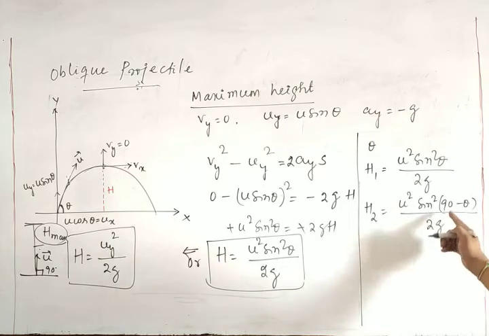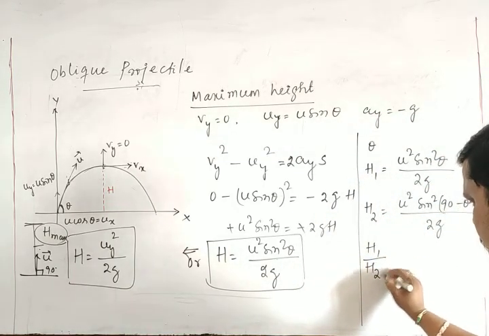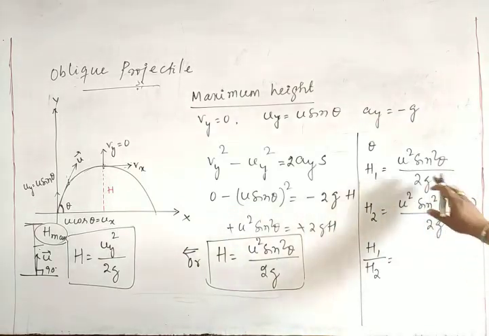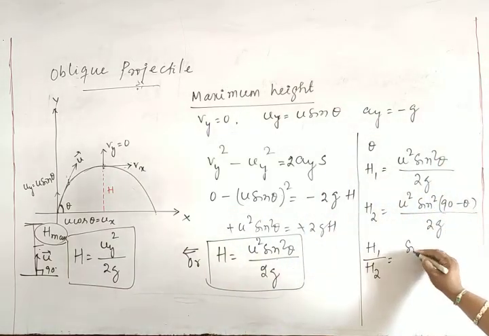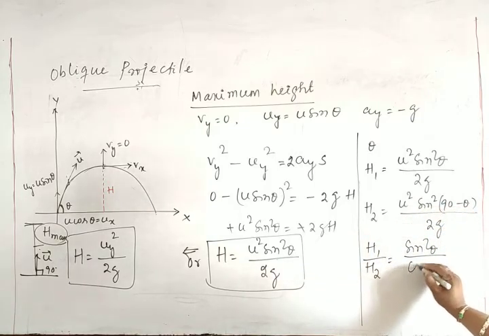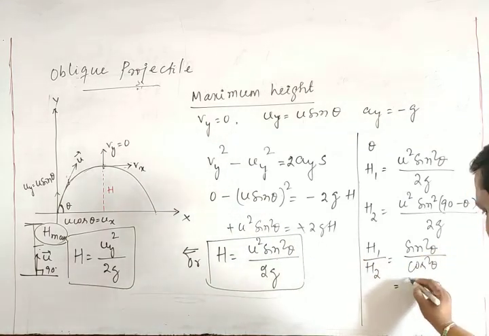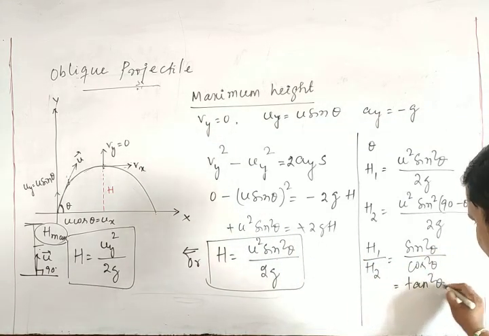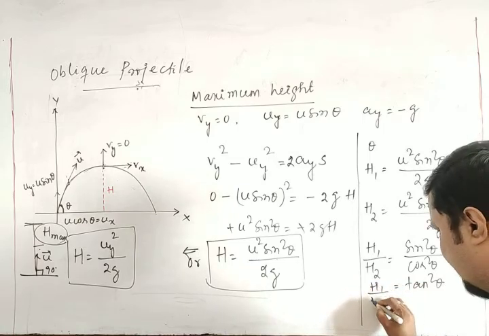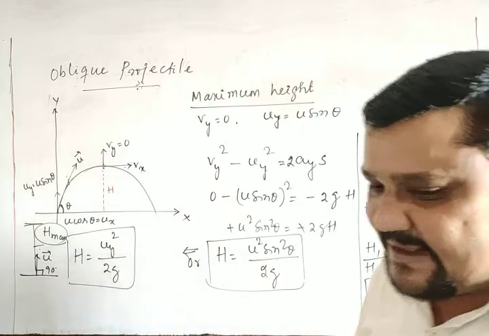If you divide h1 by h2, u square gets cancelled, 2g cancels, so sin square theta divided by sin square 90 minus theta, and sin 90 minus theta is cos theta, so sin square theta by cos square theta. So this will give you tan square theta. For complementary angles, the ratio of heights may be a question like this.